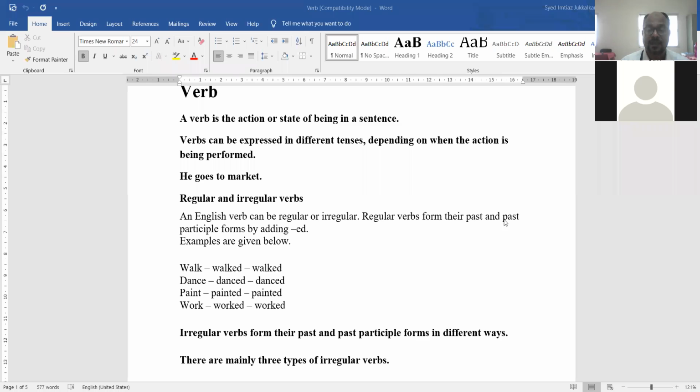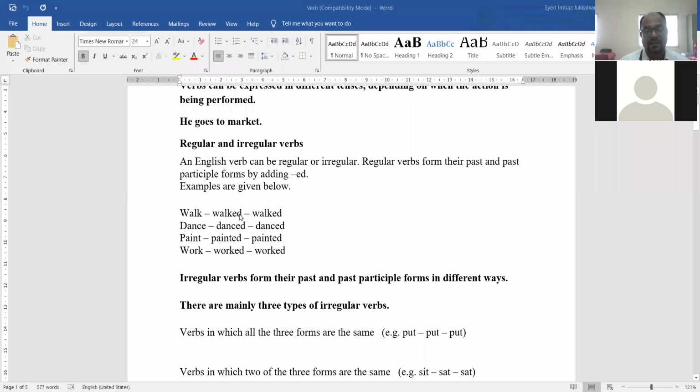Therefore, we can say that the sentence is in past tense. I will go to school. Will go. When the basic form of the verb is combined with will or shall, it shows future time. Therefore, verb shows tense. Verb shows action, and tense is related to the verb. These are the two things which are very important as far as verb is concerned.